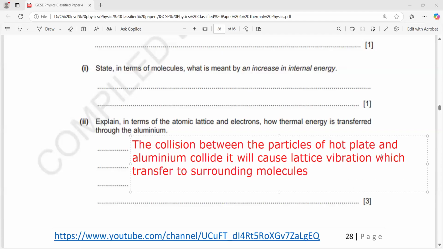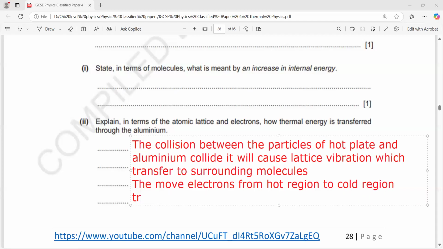And then what will happen? The movement of electrons from the hot region to the cold region transfers the energy as well.